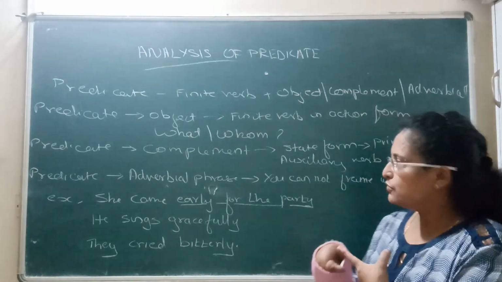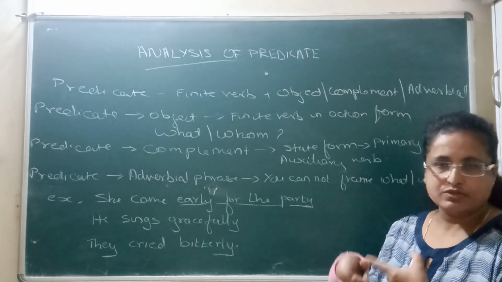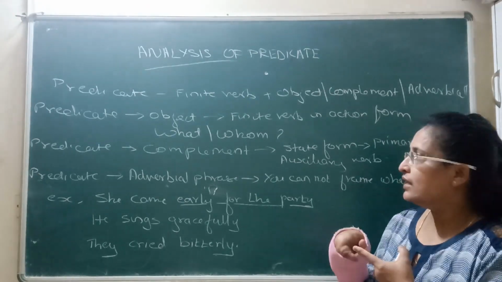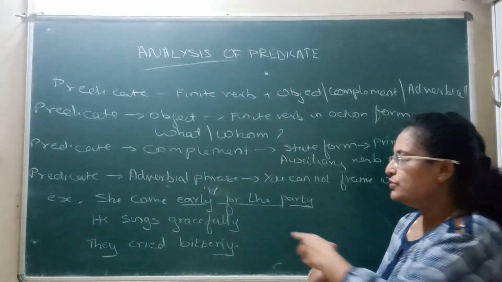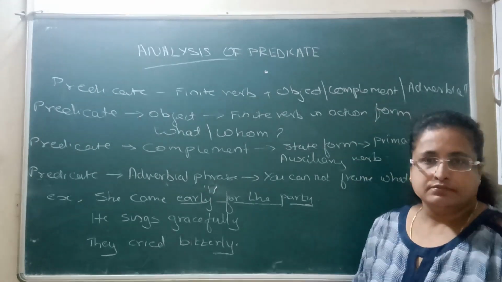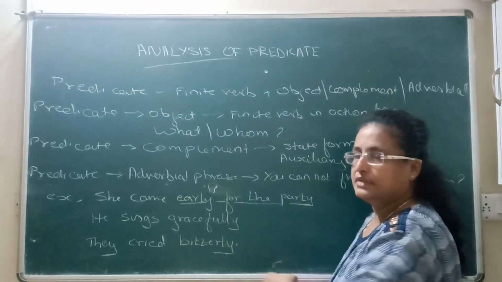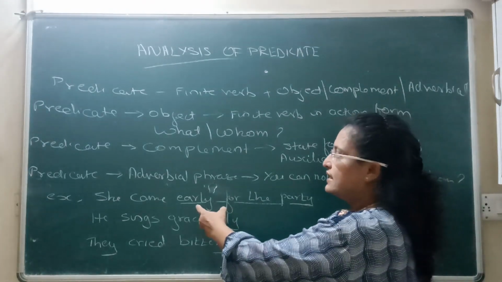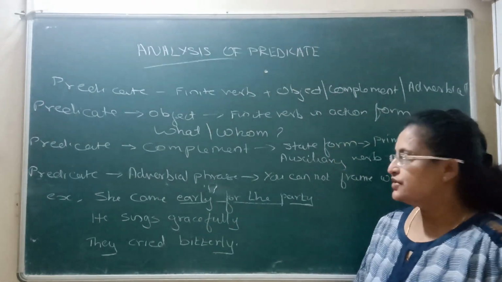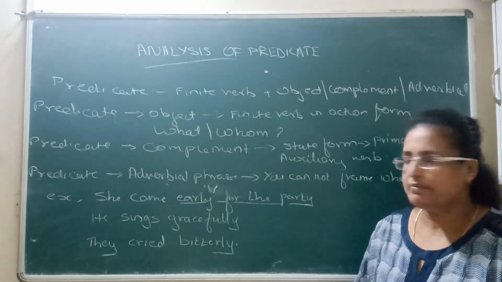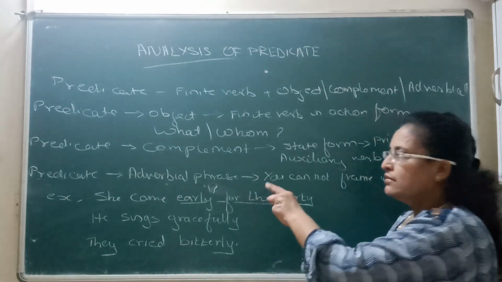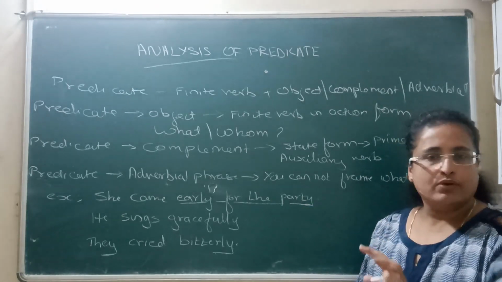Now to rule out, you ask a question, what or whom, because what or whom is common for object and complement. So you ask a question: she came what? That question itself is ridiculous and you are not getting an answer, early for the party. She came whom? Again it doesn't suit that question, you cannot frame it and you are not getting the answer. So this is not an object nor a complement.